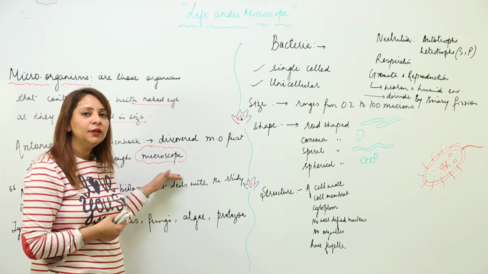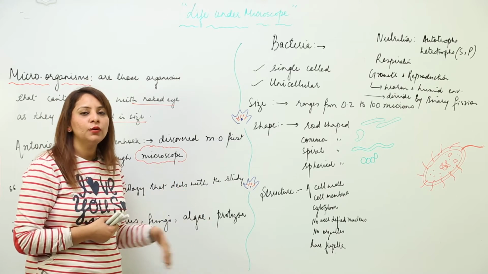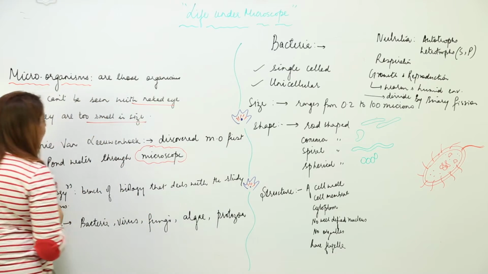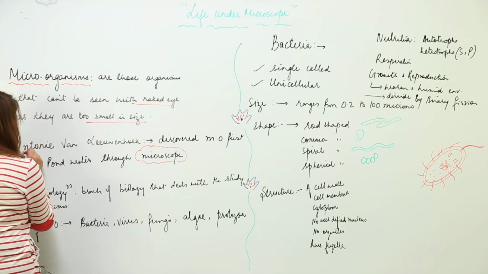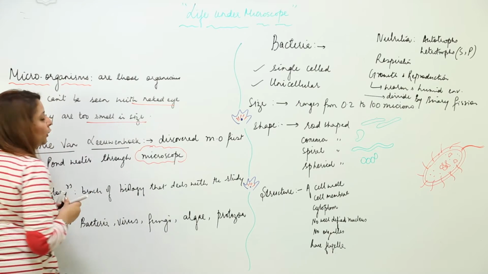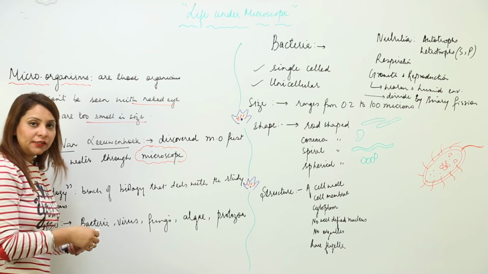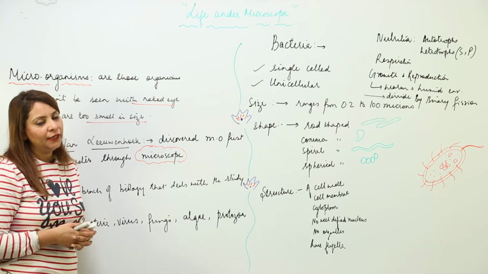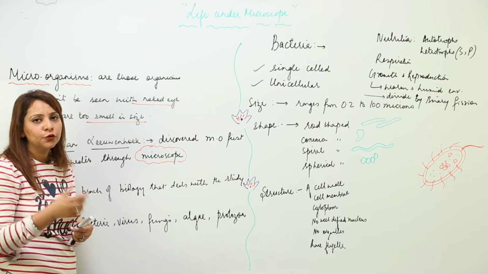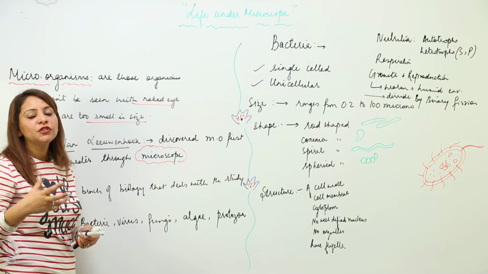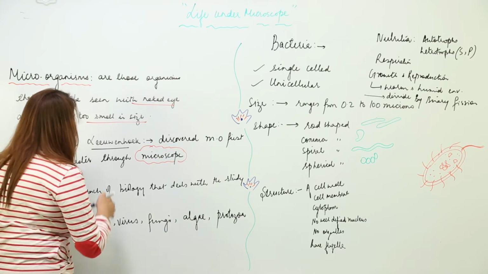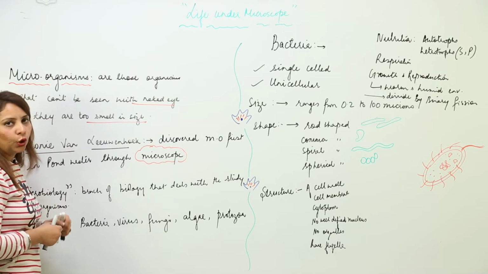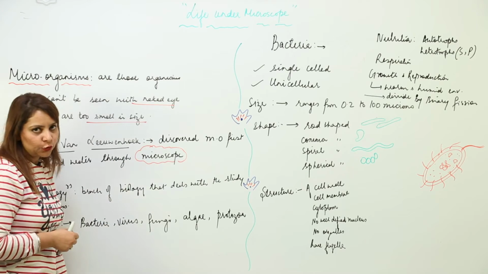And you know that the one who actually looked for microorganisms for the first time was none other than A.V. Leeuwenhoek, that is Anton van Leeuwenhoek. He was the one who discovered the microscope, and he was the one who first visualized microorganisms in a drop of water from a pond. So he discovered these tiniest organisms, and he is the discoverer of the microscope even.